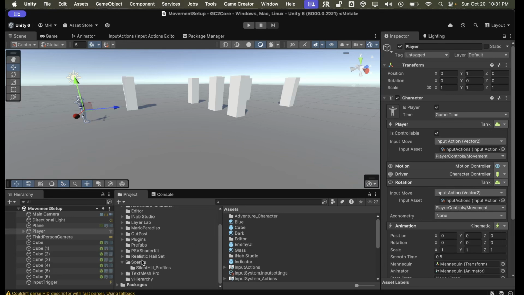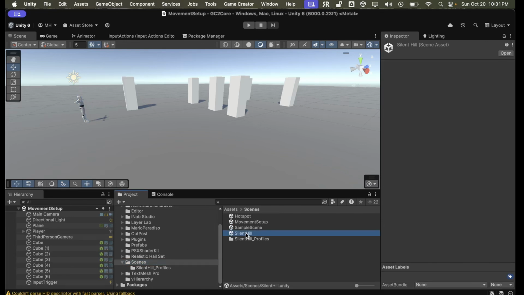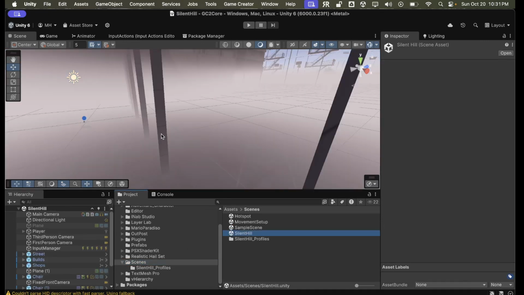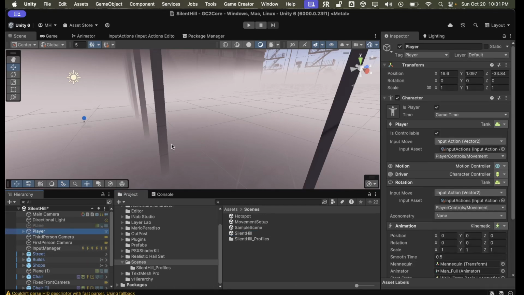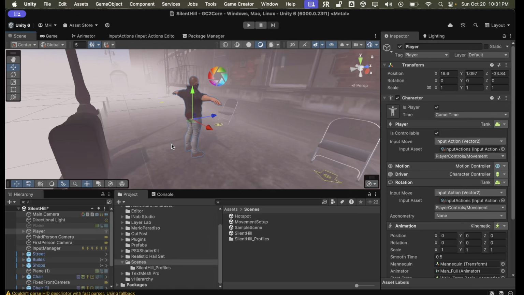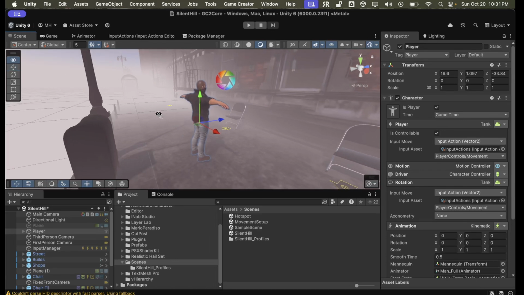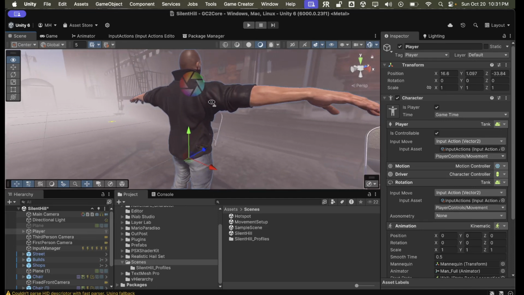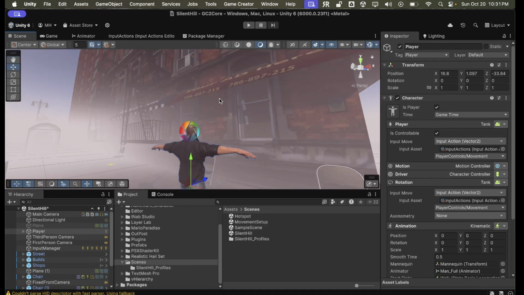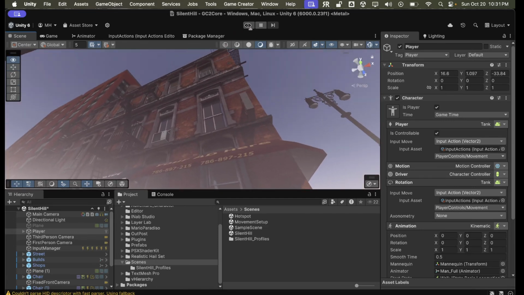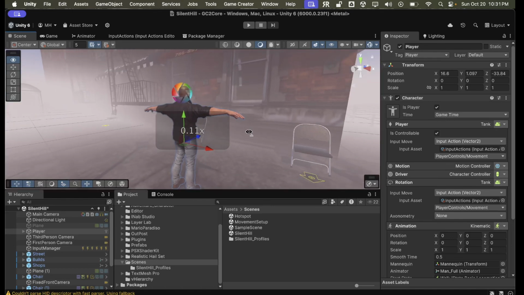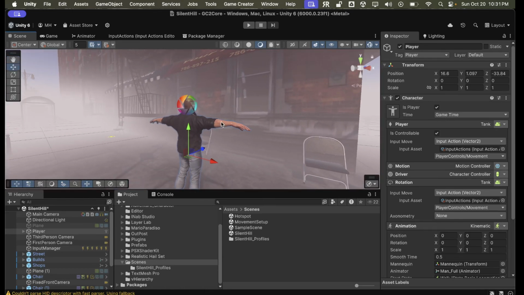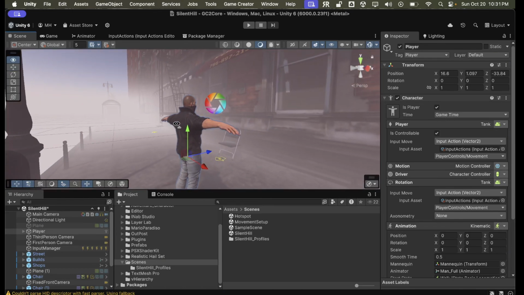If I select my Silent Hill setup scene and find my player underneath the ground. So my player, I've got this free asset adventure character. You can get it for free on the asset store. This city block is called New York City Block number 6, I think. It's free as well. So those can be downloaded free on the asset store.